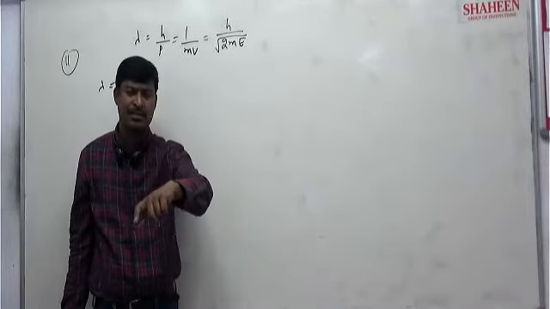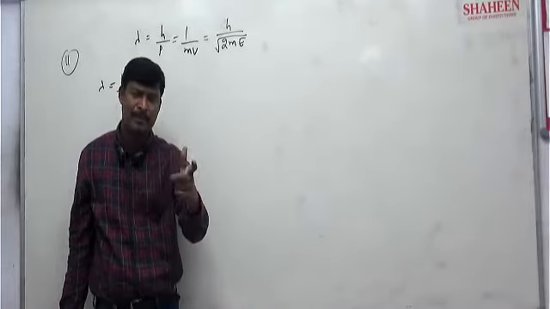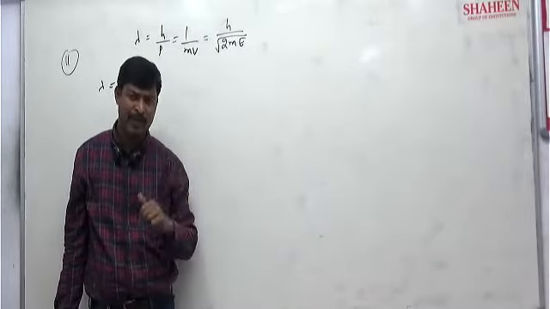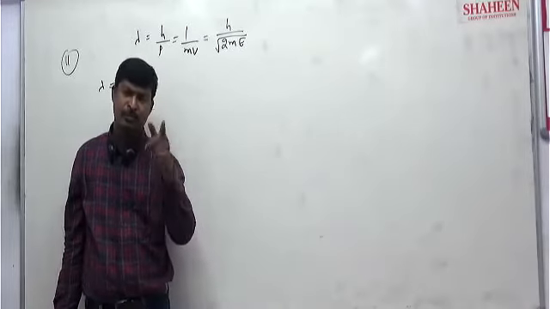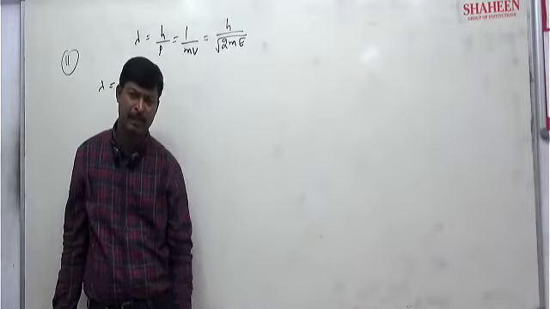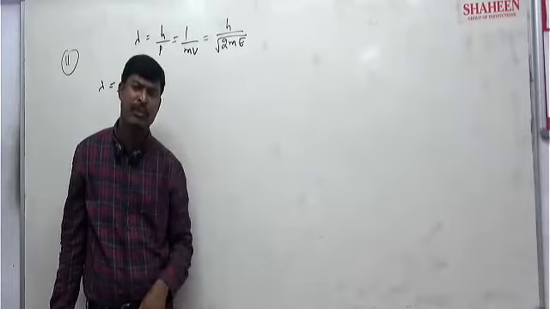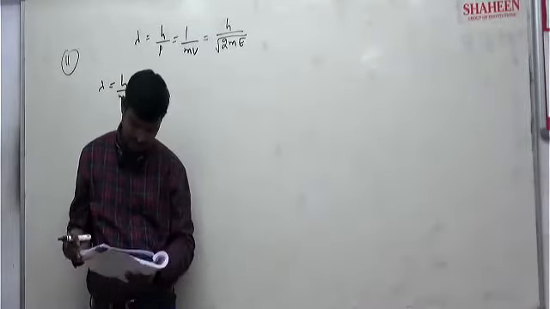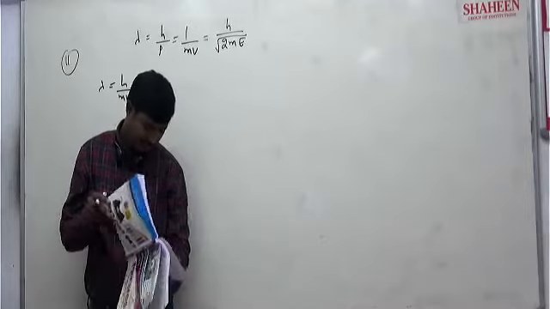It has momentum, P is equal to h by lambda, and the speed of light is 3 into 10 power 8 meter per second, and the energy of a photon is E equal to h nu. That is the photon property. Simple questions only.